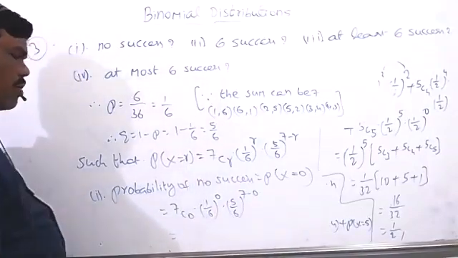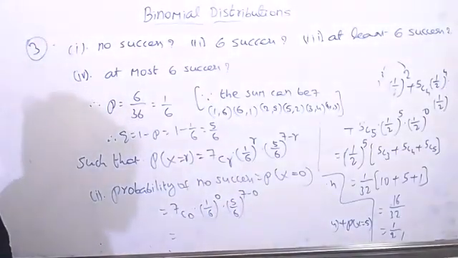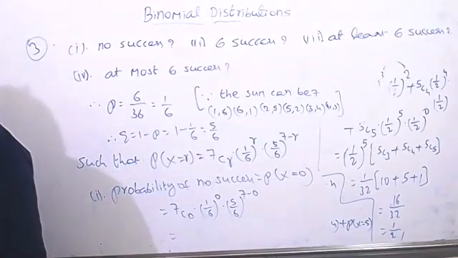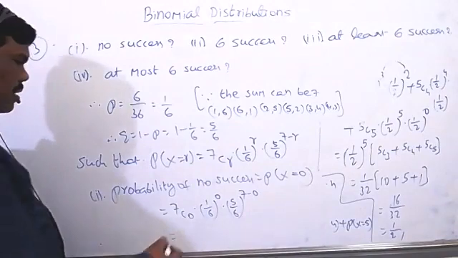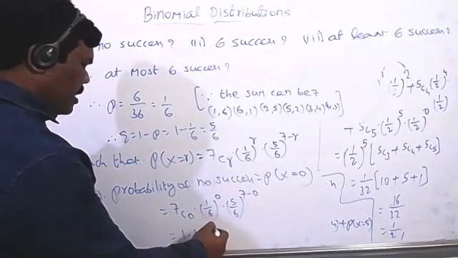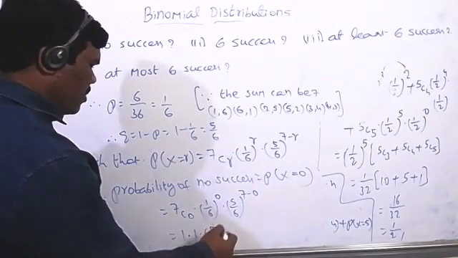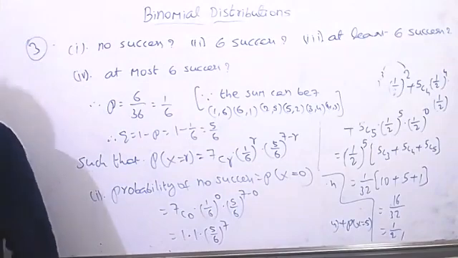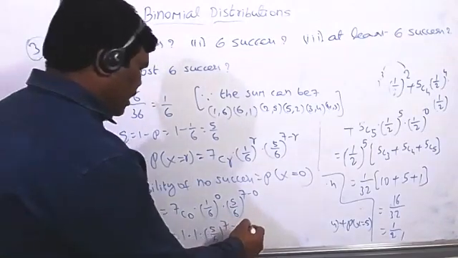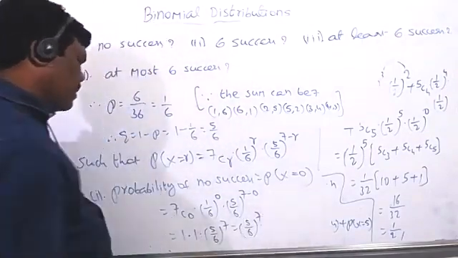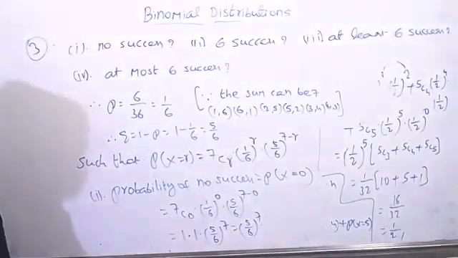So 7c0 equal to how much? The value of 7c0 is 1. So 1 into 1 by 6 whole power 0, also 1 only. Clearly you can write now 5 by 6 whole power 7. So it is equal to 5 by 6 whole power 7, but no need to simplify anything. This is the first one.